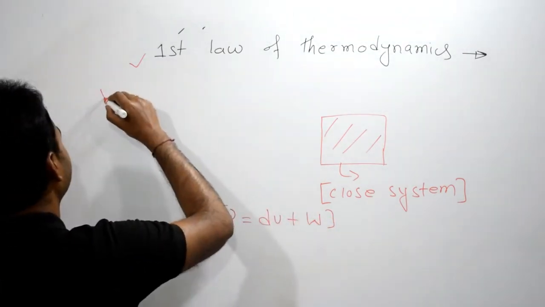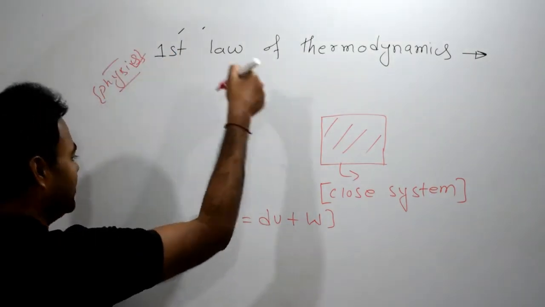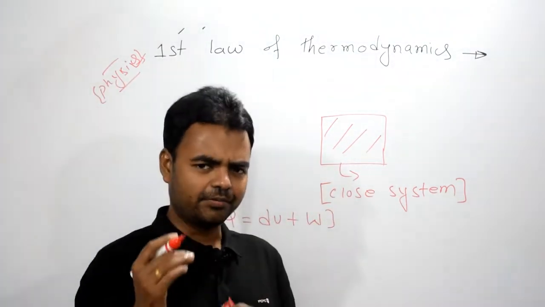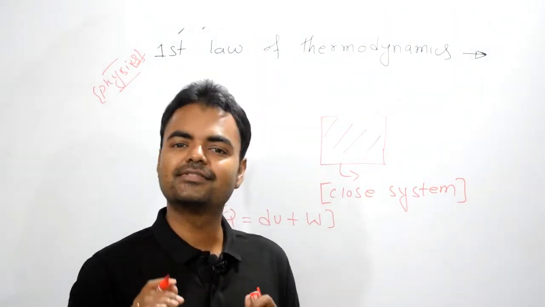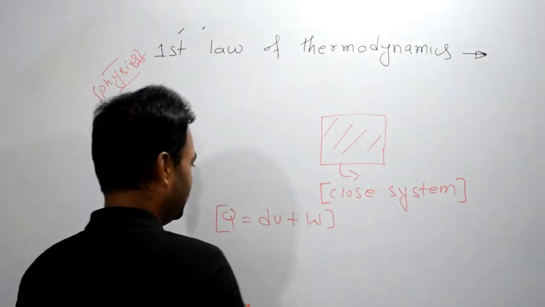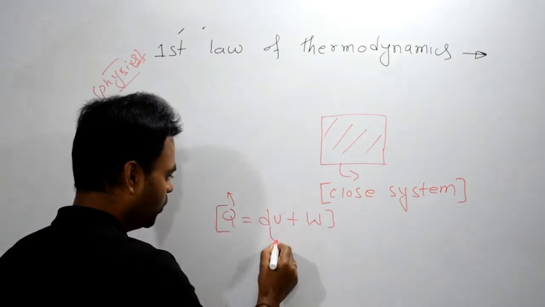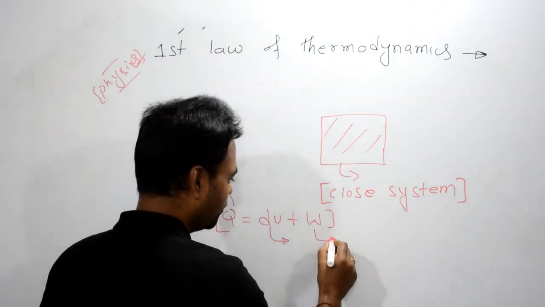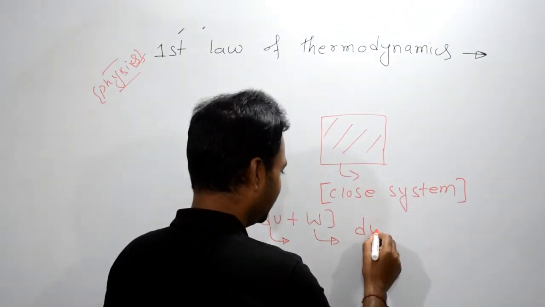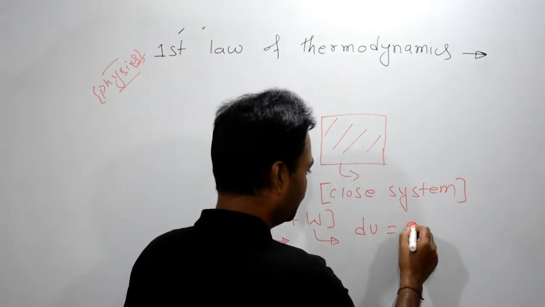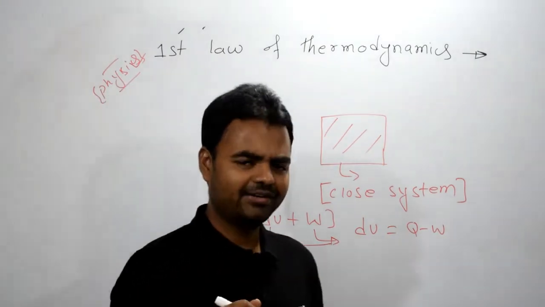And here we are studying the first law of thermodynamics for engineering thermodynamics I am talking about, right? In chemistry, the sign convention will be different, so I will not talk about that in this video. Now first of all, we need to understand all the points. What is the meaning of q, what is the meaning of du, and what is the meaning of w. Even you will find in many books it is written like this: du is equal to q minus w. Why I have written it this way, you will understand right now.